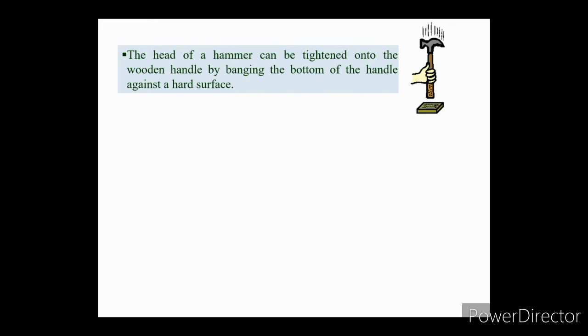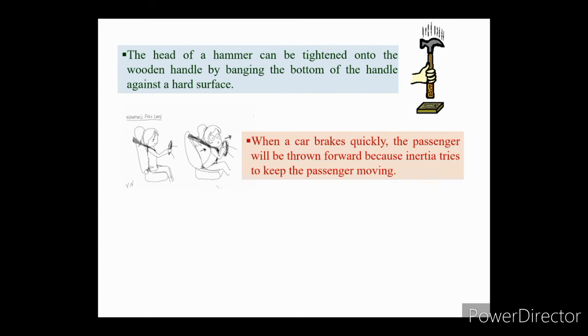The next example is of a hammer. The head of the hammer can be tightened onto the wooden handle by banging the bottom of the handle against a hard surface. Next, when a car brakes quickly, the passenger will be thrown forward because inertia tries to keep the passenger moving.